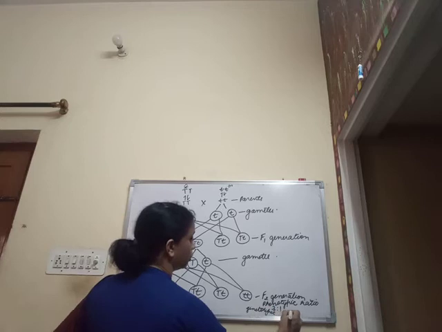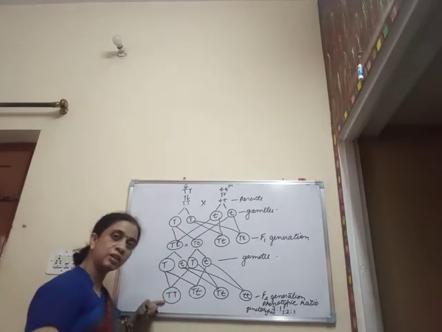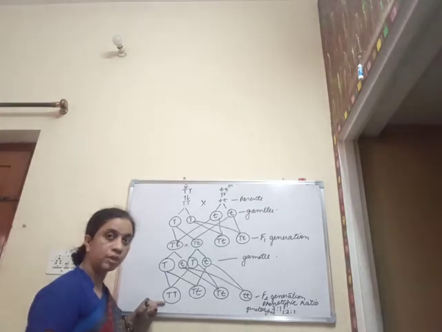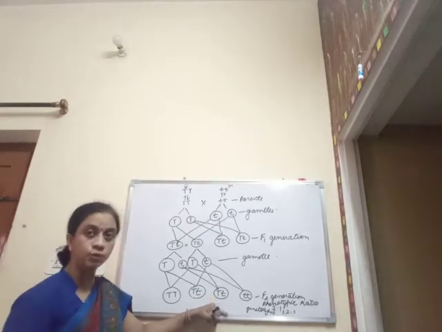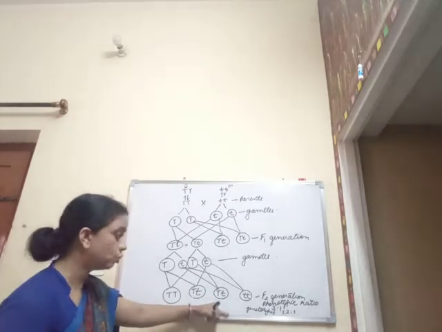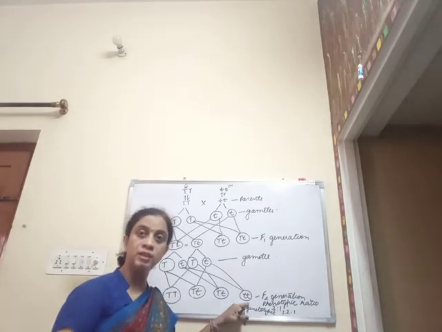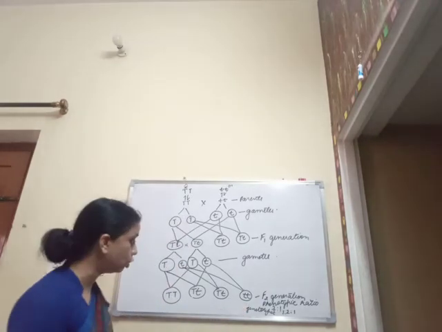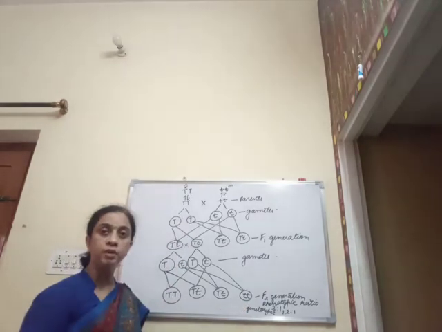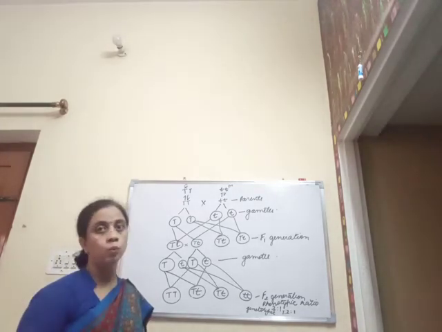1 is to 2 is to 1. So, how is it that 1 is pure tall, meaning it is homozygous for the trait, the tall height. Then 2 were found to be heterozygous for the trait tall. So, it is 2, and again 1 was found to be pure dwarf, that is homozygously it was found to be dwarf plant, small t, small t. So, the genotypic ratio of the monohybrid cross is 1 is to 2 is to 1, and the phenotypic ratio is 3 is to 1.